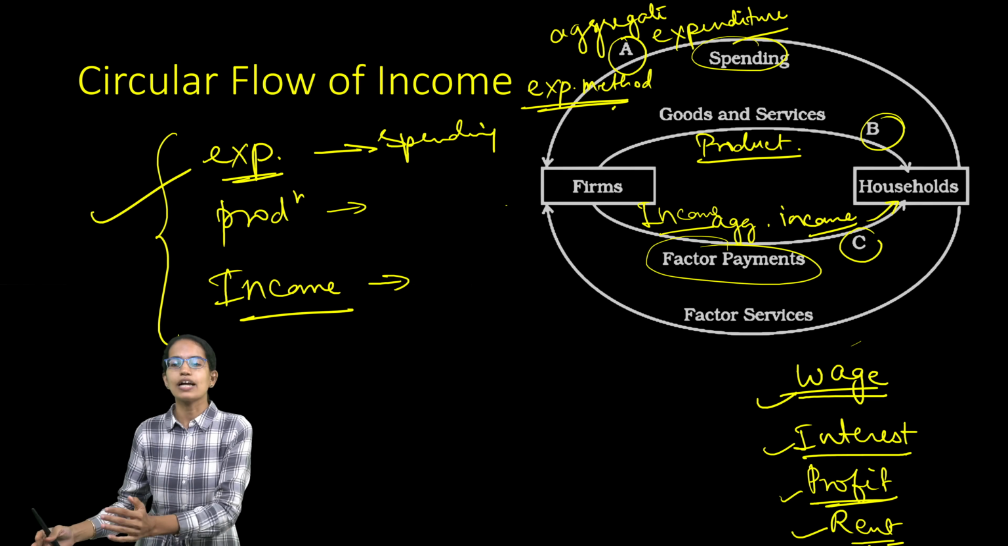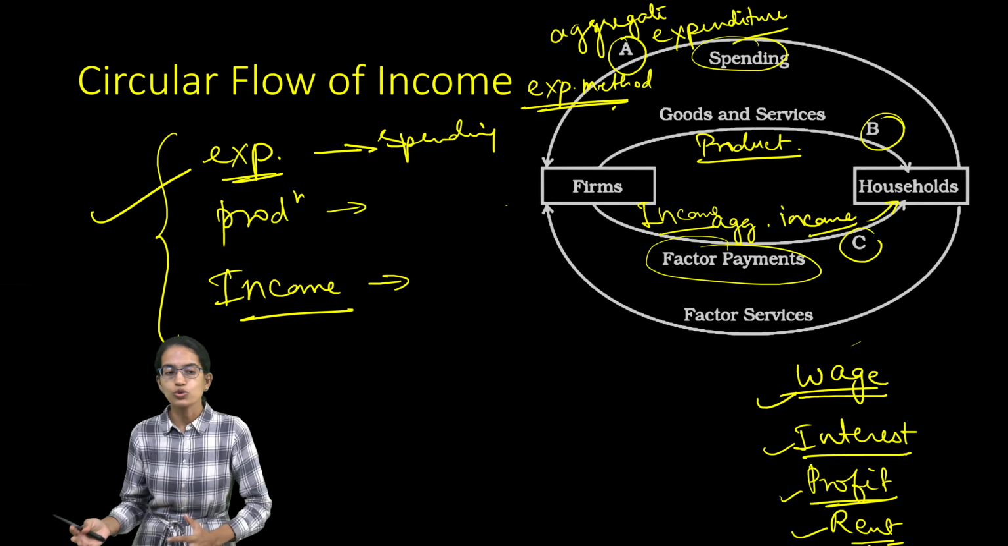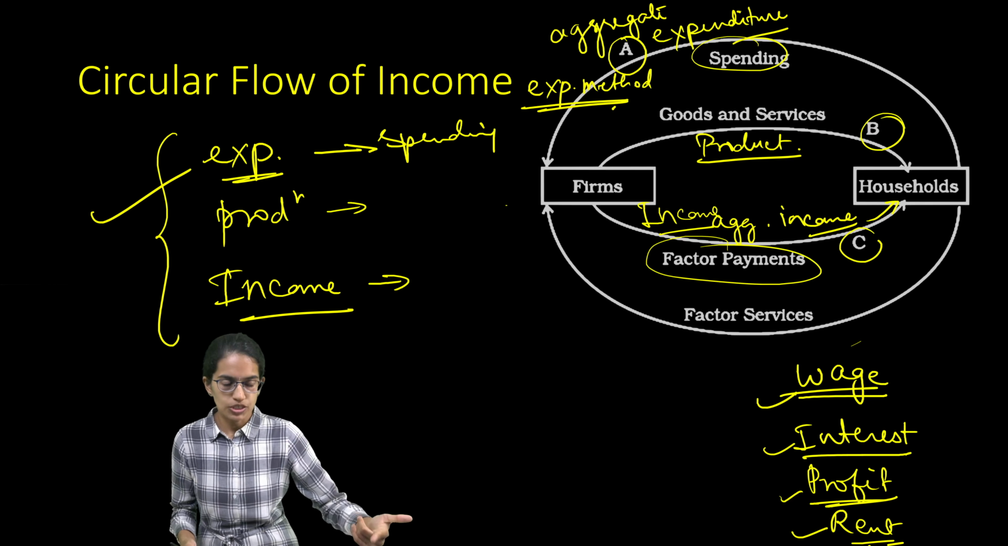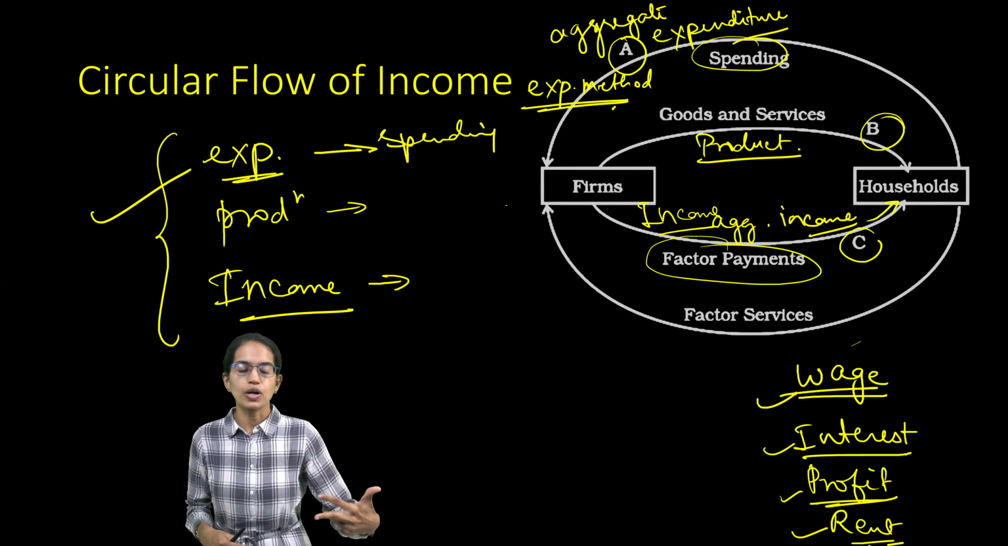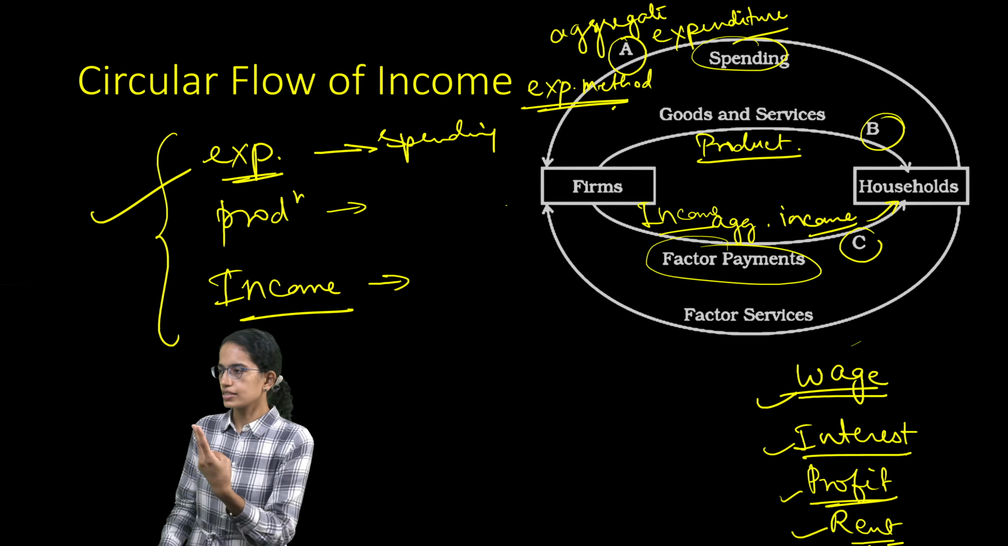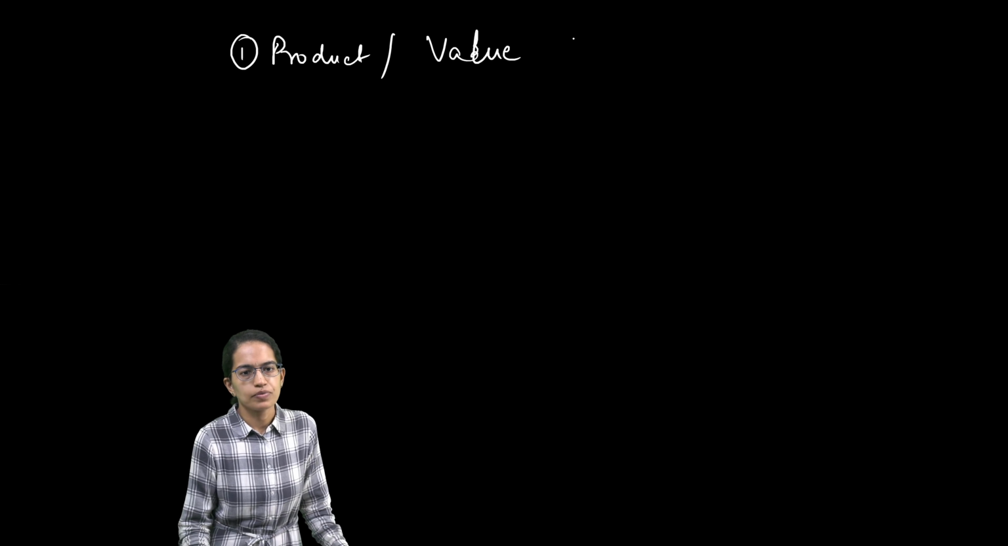In the next part, we will understand the methods to calculate income. The expenditure method, the product method, and the income method are the three important methods that we will discuss. Three ways to calculate the income. Now the first one is the product or the value added method.